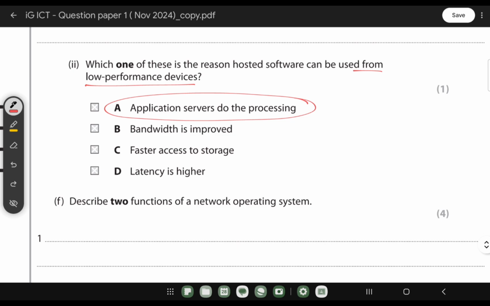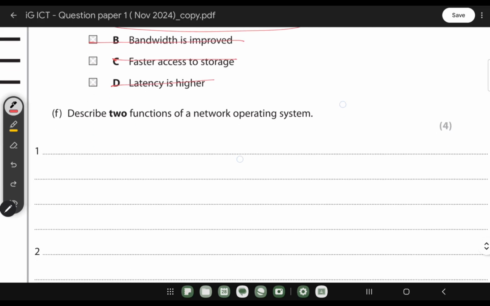So by using your computer, you can use it from the other server's application. So bandwidth is improved is not like that, because this is not the purpose of an internet type of thing that we are talking about. Faster access to storage, latency is higher, nothing. This one would be the answer, number A.